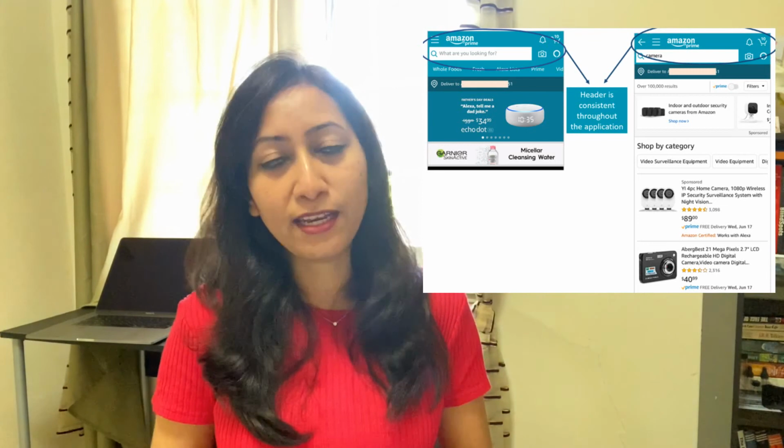Just take an example of the interface of Amazon. While you navigate through the application, the header remains consistent. So the users just follow through and do not get distracted, which is a very good example of keeping a UI consistent. Principle number 5 is using visual hierarchy.